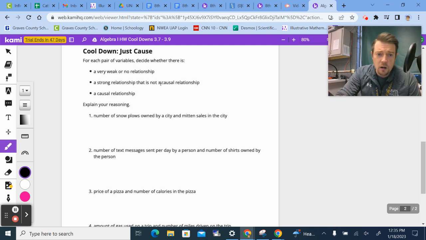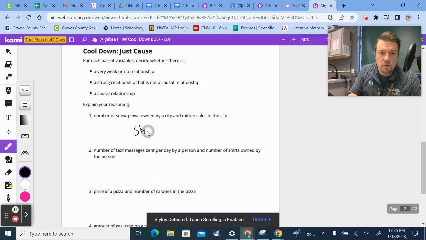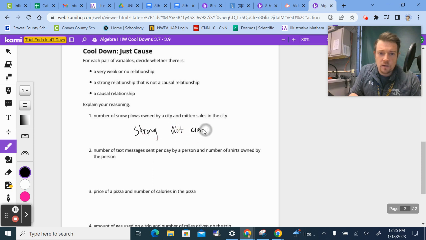The snowplows aren't causing the mittens to be sold, but they're related to each other because they're both in a northern city. The fact that you're selling a lot of mittens is not caused by the snowplows. It's just a fact that they're correlated. So that one would be strong, not causal.